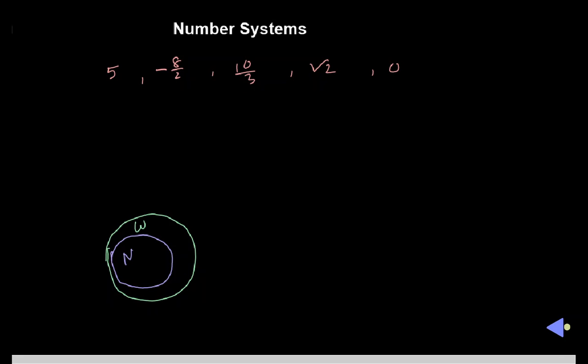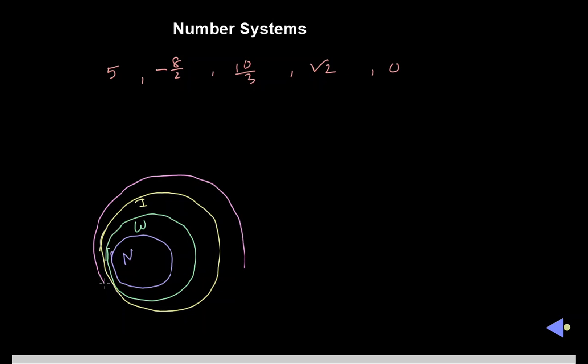Again, if we draw another circle to represent integers, it seems to be like that. Integers are actually a collection of all the whole numbers, and in addition to that, some other values also, like negative values. Again, if we draw another circle, that circle is called the rational numbers, Rn. Those are the circles that represent the number series.